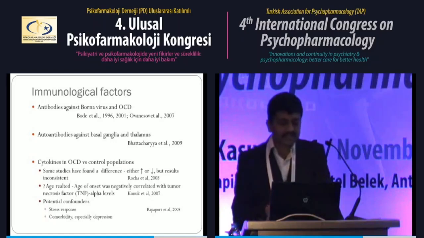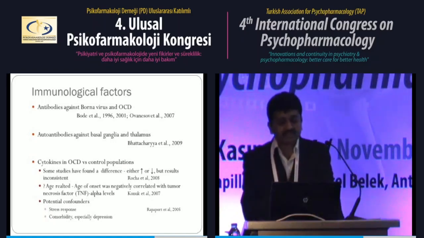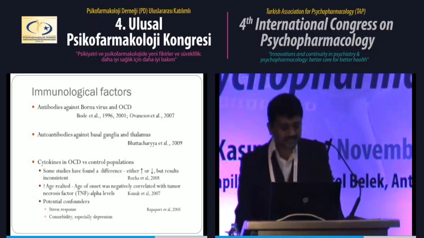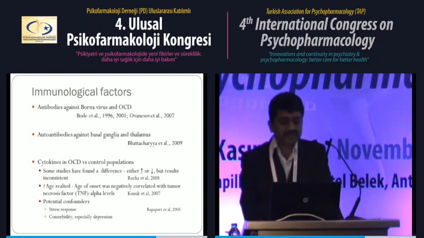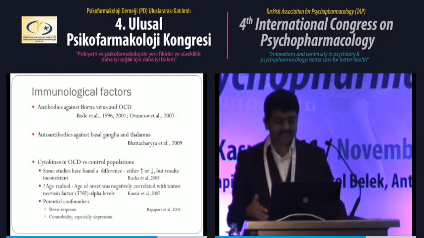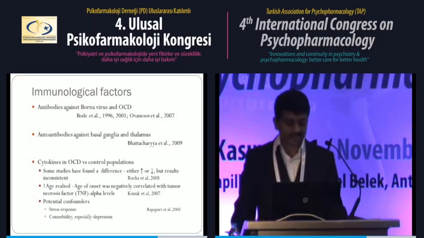So autoantibody research has shown inconsistent results. Other peripheral inflammatory markers like cytokines have been studied, which have also shown inconsistent results. There is some age relation. It has been shown that younger patients have higher disturbance in cytokine levels. So this may also point out that younger onset OCD may be more related to autoimmune pathology. But this is still a hypothesis, and needs more replication to find out the final answer.